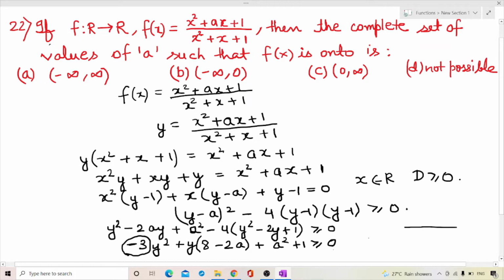So the parabola should be something like this. It is not possible that it will be always positive, because at some point it will have to cross the x-axis, and in that region the expression will be negative, below the x-axis. So this is not possible. Hence the answer is D.